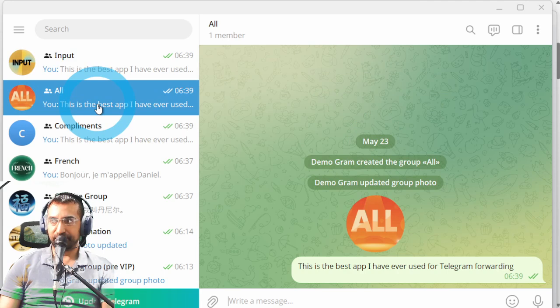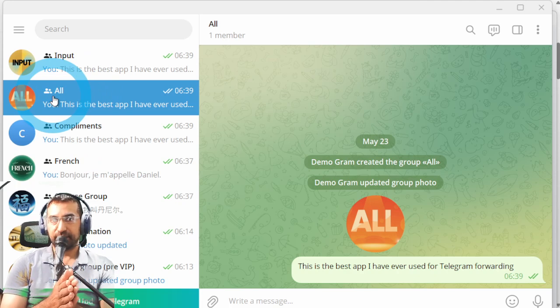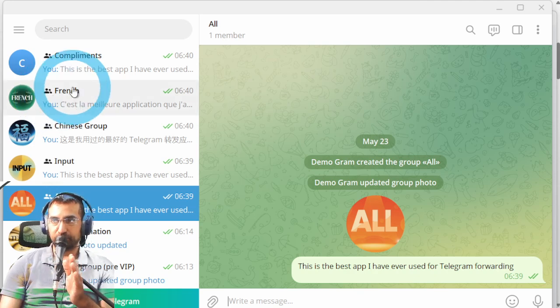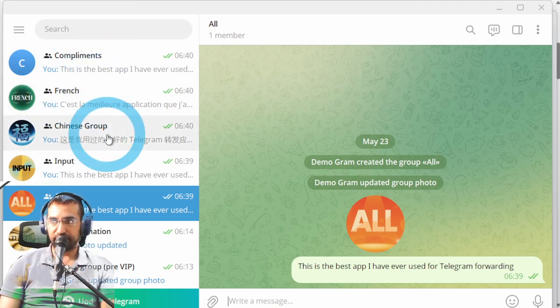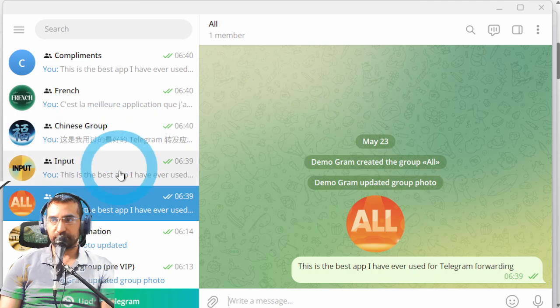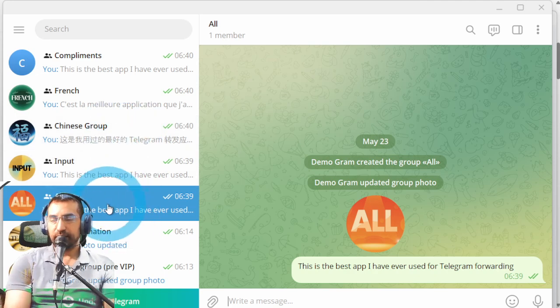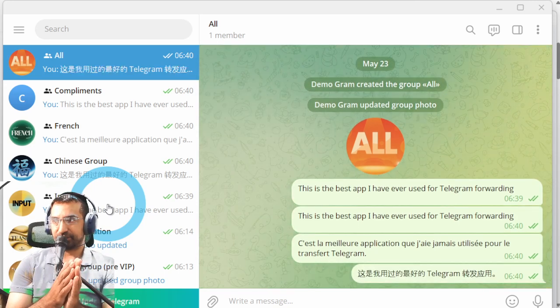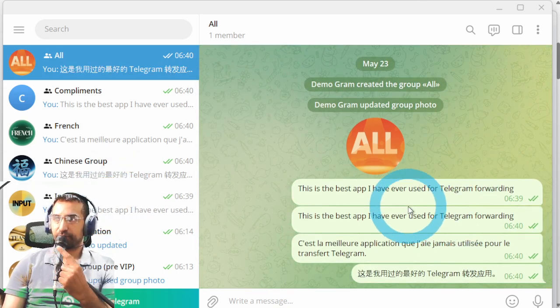But now the information from here is going to be forwarded to these three groups, and then it's all going to be dumped into the all group because that's what we've set to happen. And that just shows you the power of this. As you're going to see, first they were all translated into French and Chinese, and forwarded to the compliments group. But in a few seconds, it's all going to go into the all group. It takes 15 seconds to reload all the messages, so you have to wait 15 seconds. As you can see, it's all been forwarded to the all group.